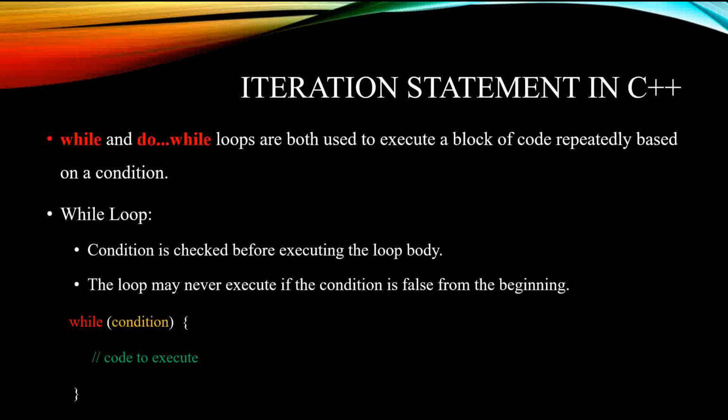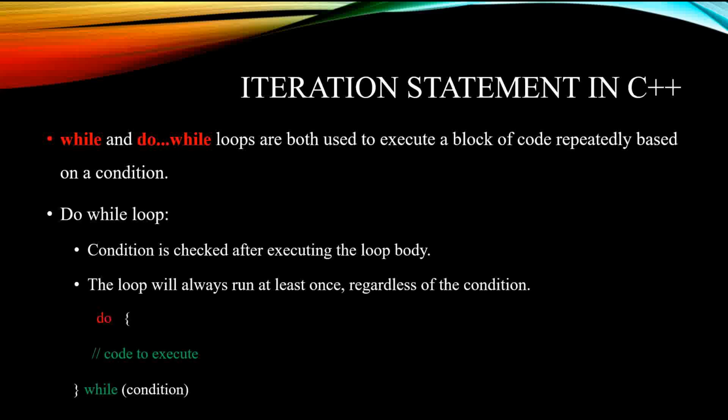So the second one is what? Do while loop. So there is a difference between while loop and do while loop. So in the case of do while loop, at least one statement will be executed before checking the condition ማለት ነው. But in the case of while loop, first we have to check the condition. If the condition is true, then the body of statement will be executed. But in the case of the do while loop, at least one statement will be executed before checking the condition.